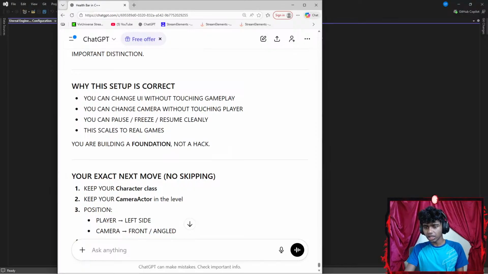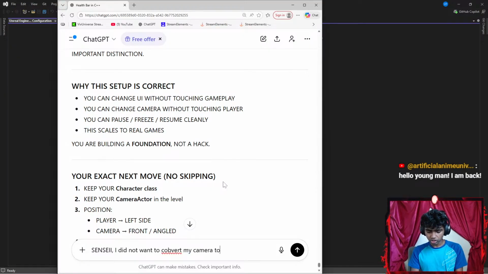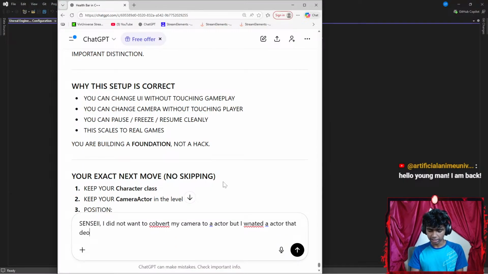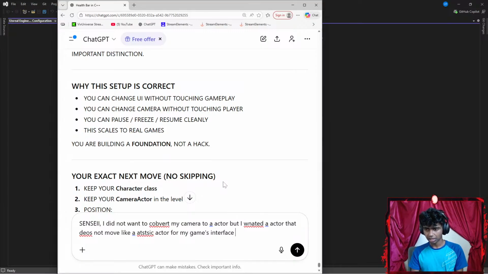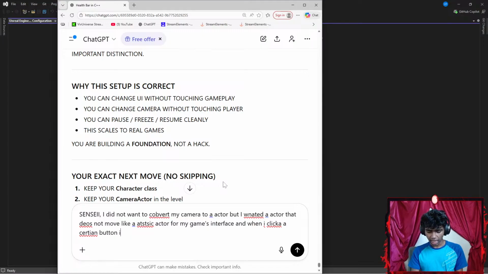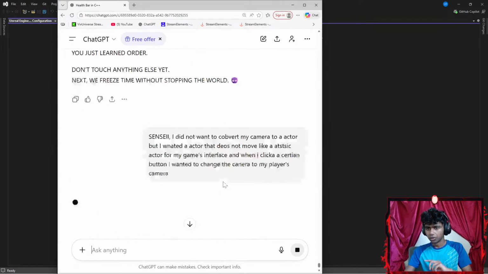Okay, wait, let me say something like, let's say I did not want to convert my camera to an actor, but I wanted an actor that does not move, like a static actor for my game's interface. And when I click a certain button, I want to change the camera to my player's camera. Okay, let's see.